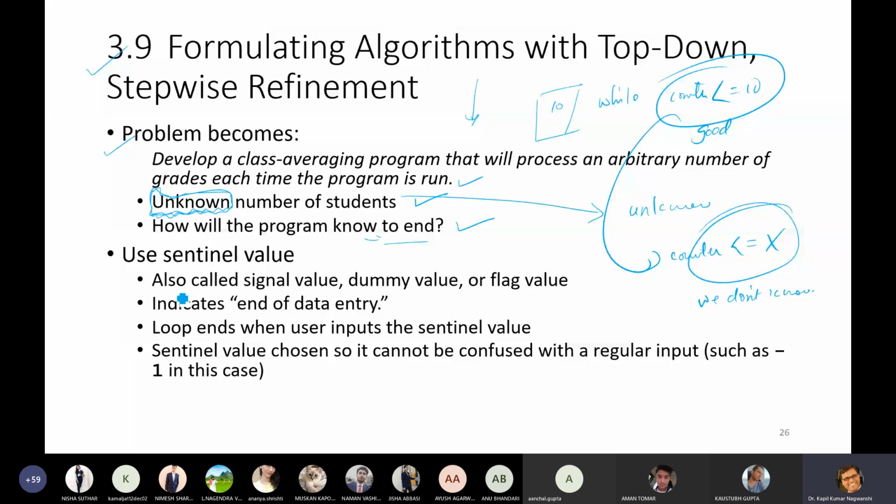Use a sentinel value, also called a signal value, dummy value, or flag value. Here we are using yes or no: do you want to enter more marks? Yes or no? No indicates the end of data entry. I will show you in the next slide. The loop ends whenever the user inputs the sentinel value. If you type no, it will automatically exit from the loop. Otherwise, it will run forever. It always prompts you whether you want to enter marks or not. The sentinel value is chosen so it cannot be confused with regular input, such as 1 in this case.